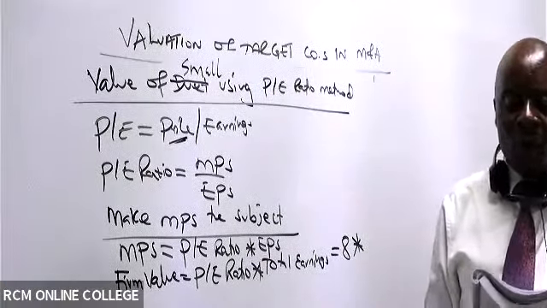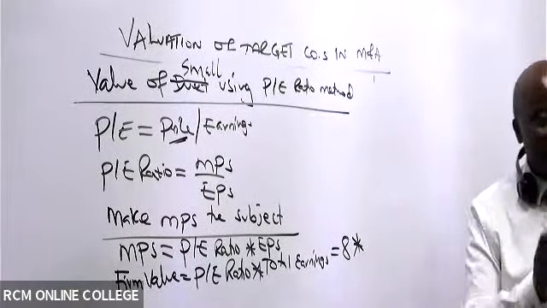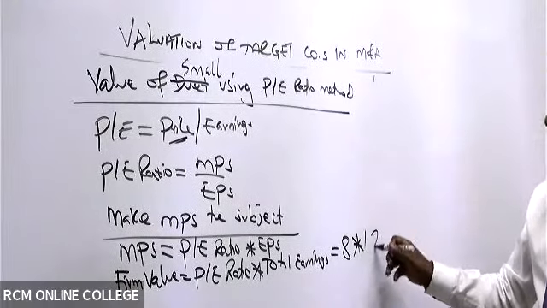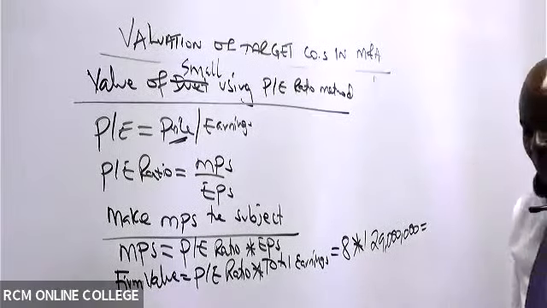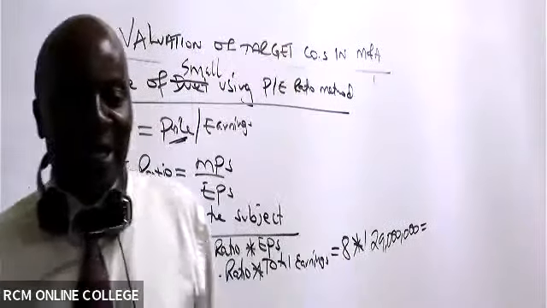Small Limited is expected to have earnings next year of how much? So then you take the PE ratio times the earnings you're expecting. So times 129 million, and then you are able to get your amount. How much are we looking at?